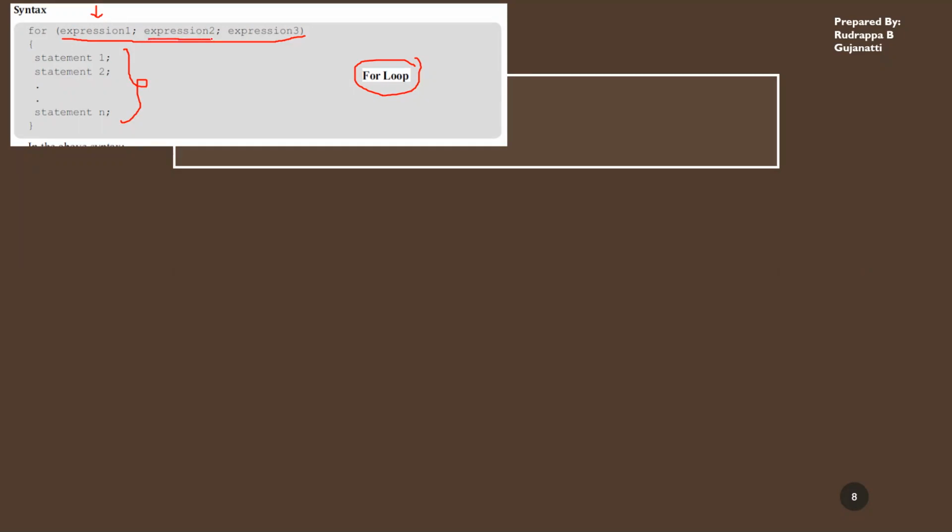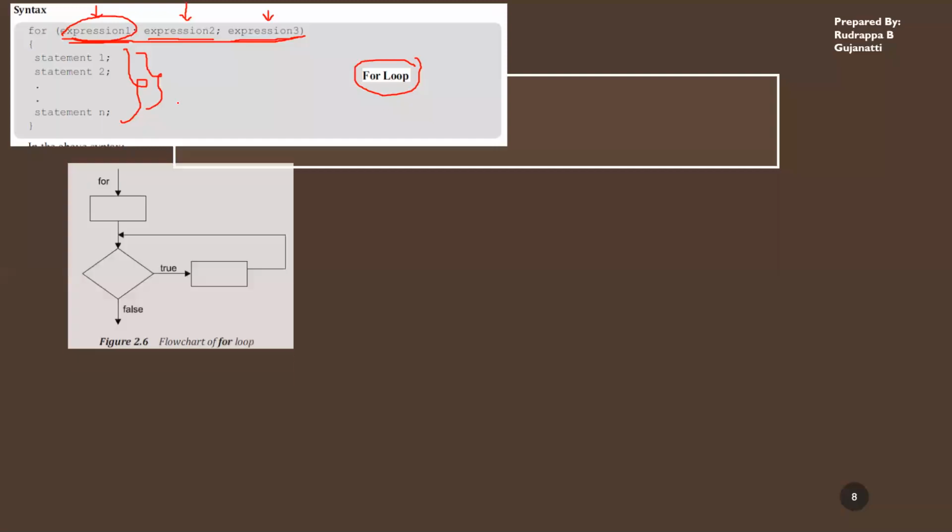The second expression, expression 2, will look out for some condition based on expression 1. And lastly, expression 3 looks out for either the increment or decrement of the index parameter related to expression 1. And then these statements will be executed.